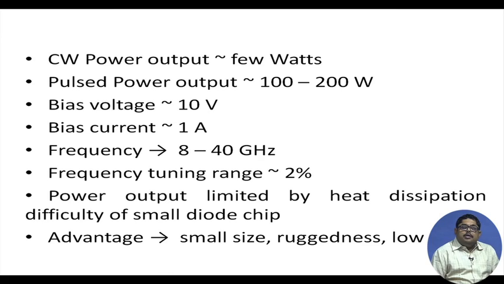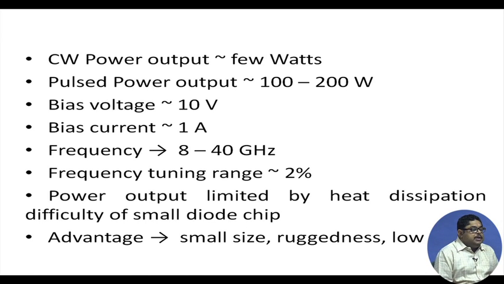Quite good, a 10 volt supply we can have in the laboratory. Frequency 8 to 40 gigahertz, with electronic tuning of 2%. At gigahertz range, 2% of suppose 10 gigahertz means you get 200 megahertz, that is quite good.